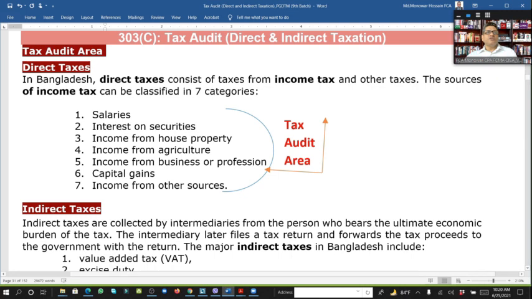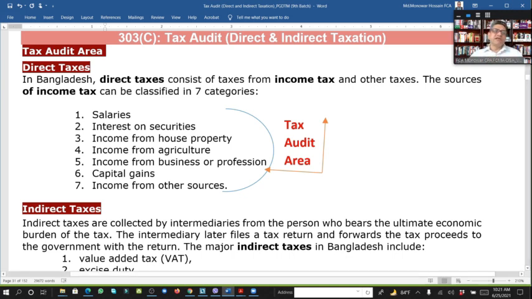And we also know what the area of tax is. That is our tax audit area. There are two types of tax, direct and indirect. And we have also seen here the income tax. There are 7 heads, that means 7 categories. Within these 7 categories, we have specifically the tax audit area.